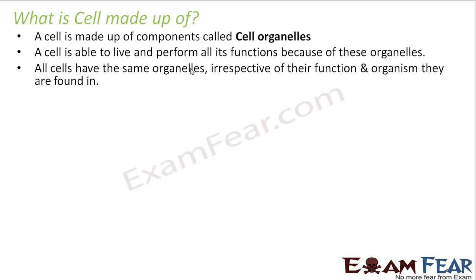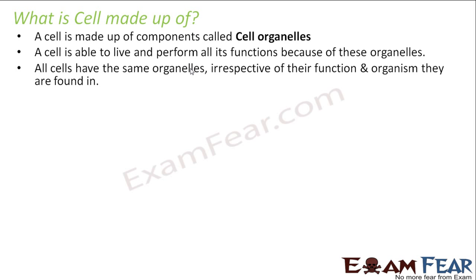Let us suppose a cell inside a human being and a cell inside any other animal, for example, an elephant. The cell organelles will remain the same in both cases, whether it is the cell inside an elephant's body or a cell inside a human's body. So the structure of a cell basically remains more or less the same in all organisms, right?